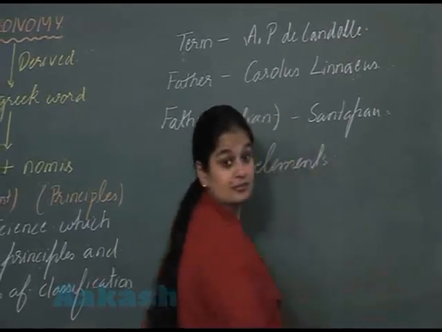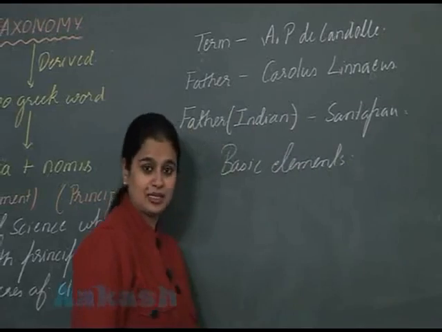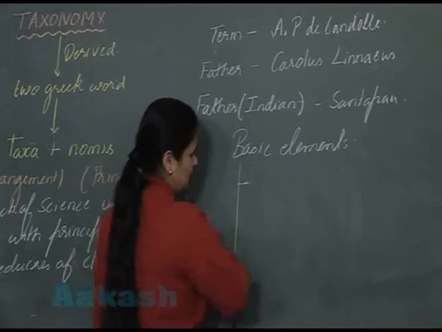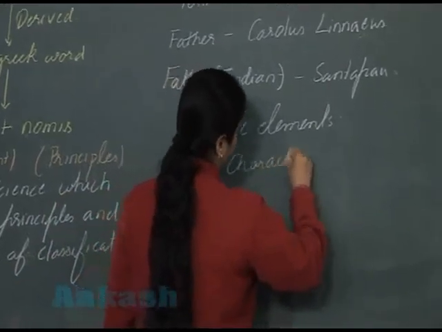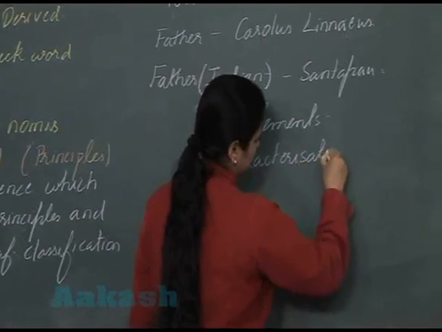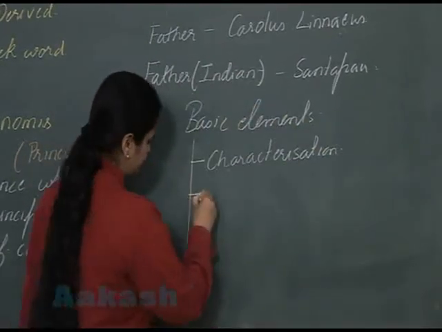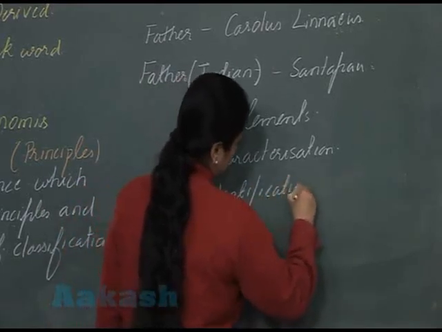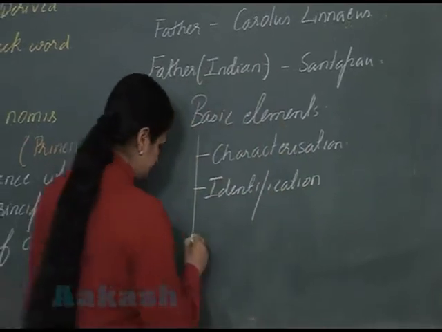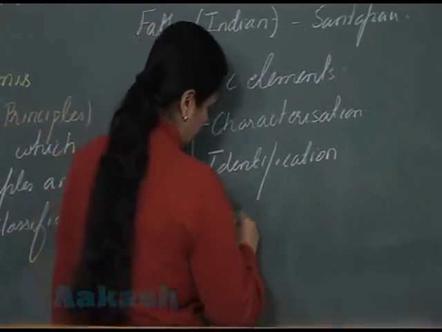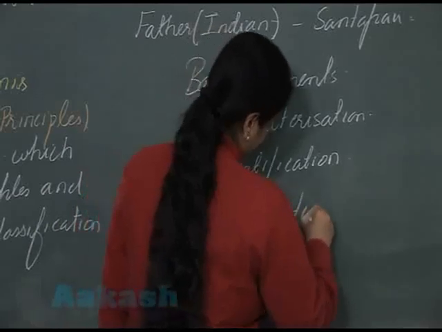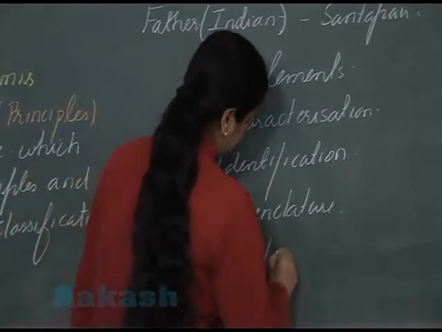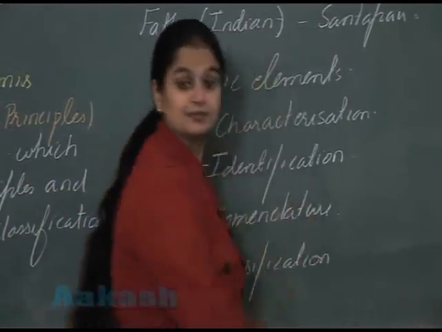Now here we are going to see what are the basic elements, the basic processes in taxonomy. Four basic processes are there: one, characterization; then identification; then nomenclature; and classification.